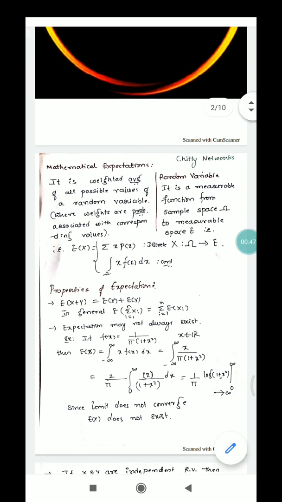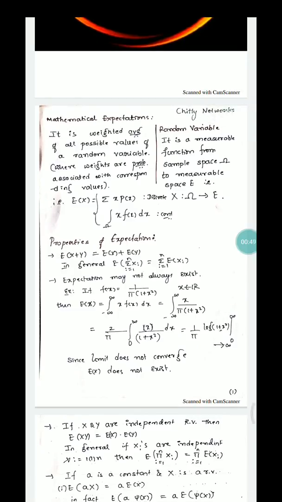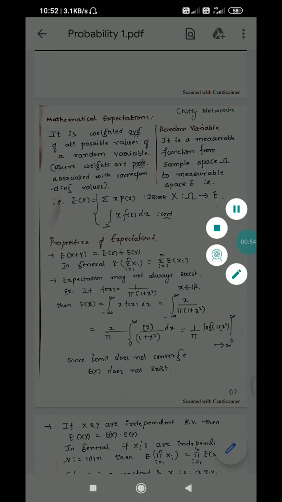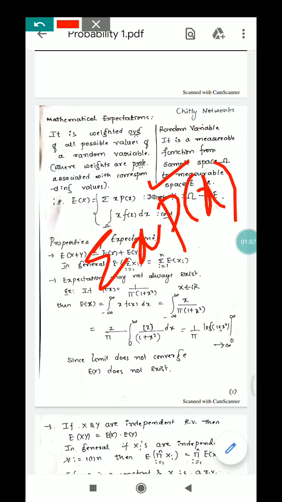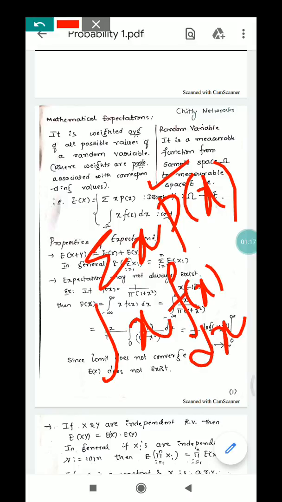Okay, and let us look at what mathematical expectation is. It is the weighted average of all possible values of a random variable, and the weights are the probabilities associated with them. This is given by expectation of x equals summation of x into p of x, where if x is a discrete random variable, then you take the summation. If it is continuous, then you take the integration of x into f of x dx. So this is what expectation of a random variable is, and I will discuss the random variable in detail in a later part.